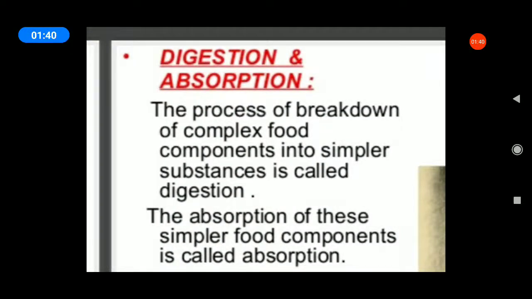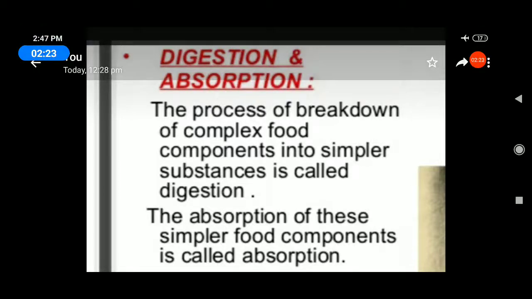Okay, listen. What is digestion? The process of breaking down of complex food. All of you listen to your book, students. Book page number 11: the process of breakdown of complex food components into simpler substances is called digestion. The complex substances convert into simple substances, that is called digestion.